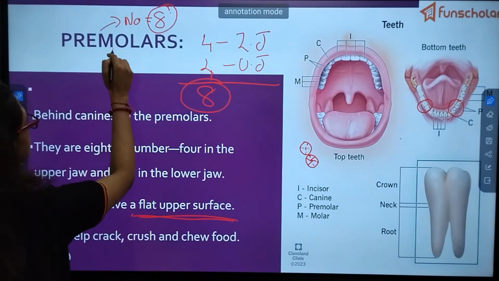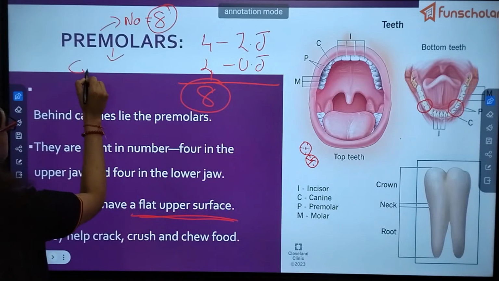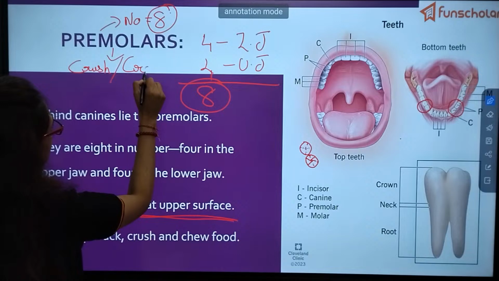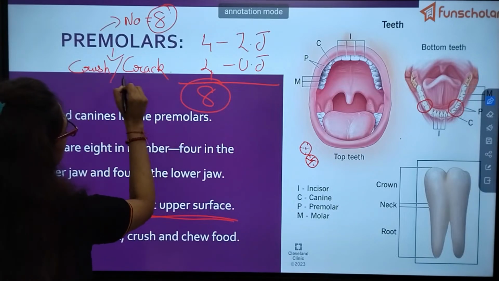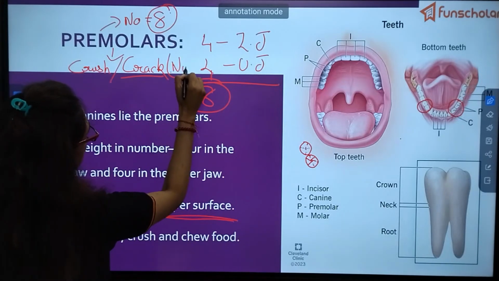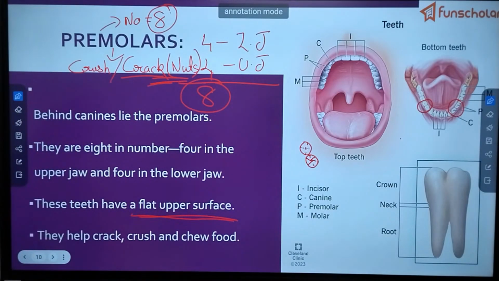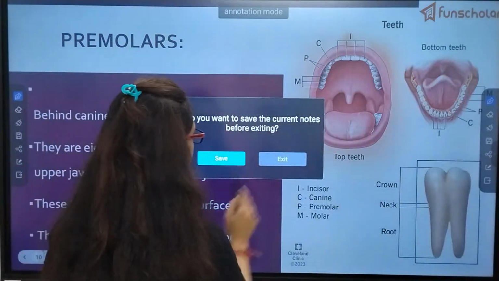Function is to crush or to crack hard fruit like nuts. Clear? Understood? So this slide is done.